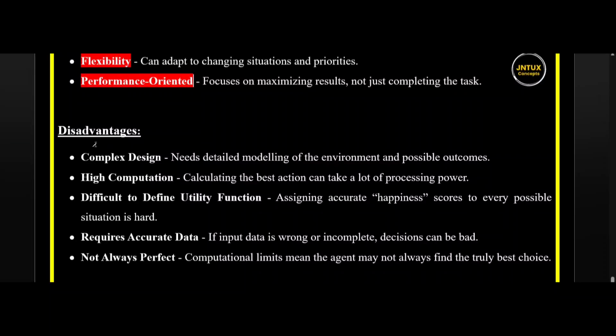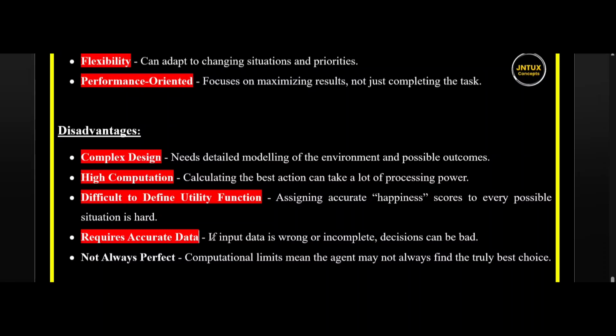It does have some disadvantages. Complex design: it needs detailed modeling of the environment and possible outcomes. High computation: calculating the best action can take a lot of processing power. Difficult to define the utility function: assigning accurate happiness scores to every possible situation is hard. Requires accurate data: if input data is wrong or incomplete, decisions can be bad, not always perfect. Computational limits mean the agent may not always find the truly best choice.